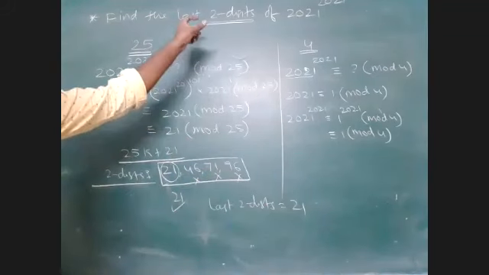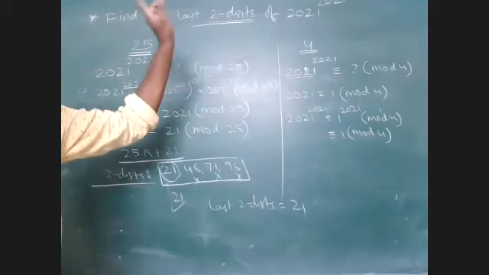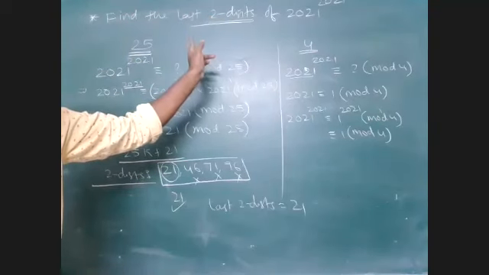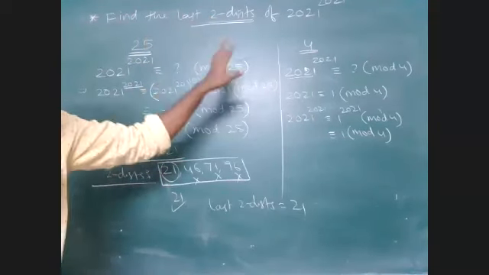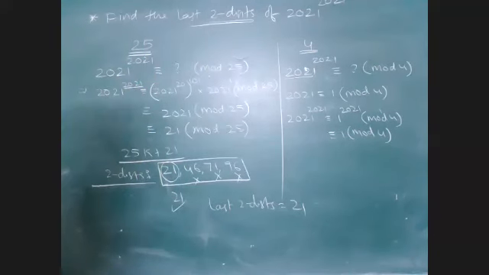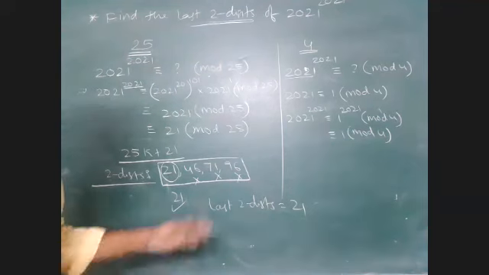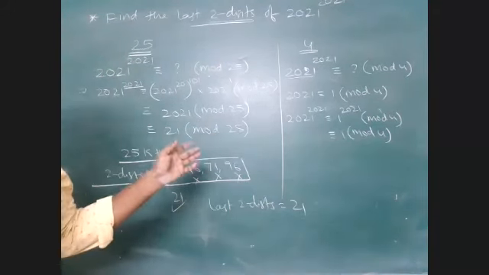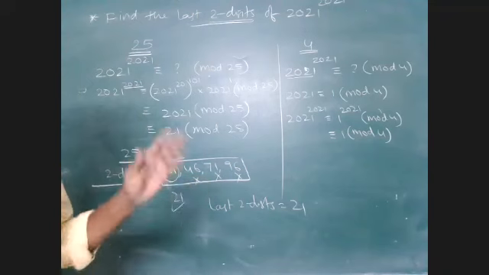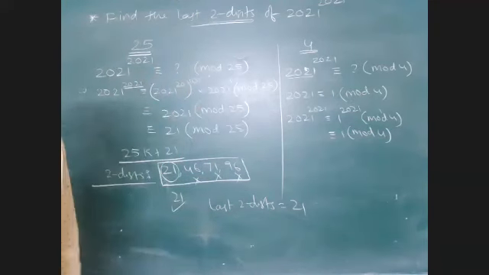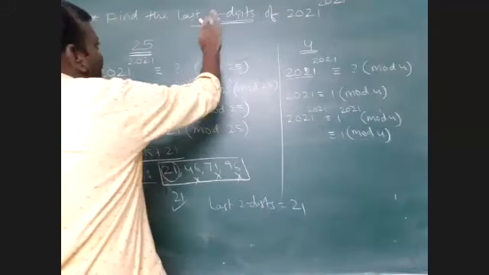So to find the last 2 digits, we have to divide by 100, and dividing by 100 means I am taking 25 and 4. So many students are asking, why are you using this method only, sir? Another simpler method is also there, but I want to teach the 25 and 4 concept. Okay. Similarly, find the last 3 digits here.